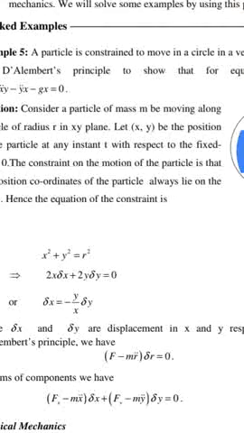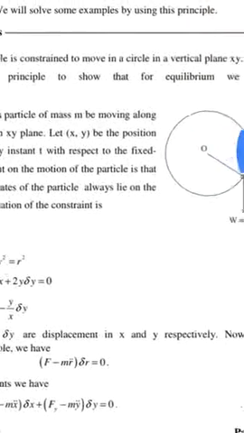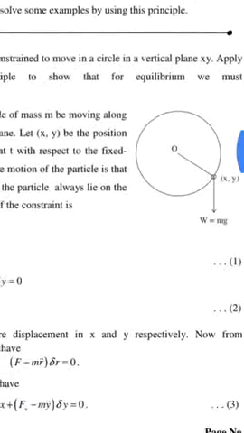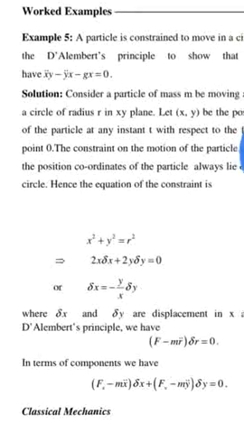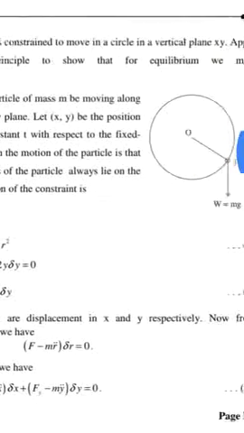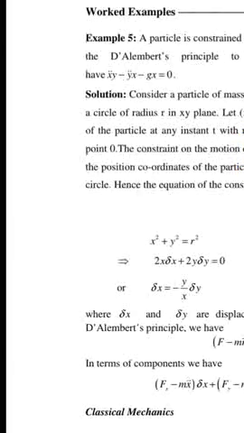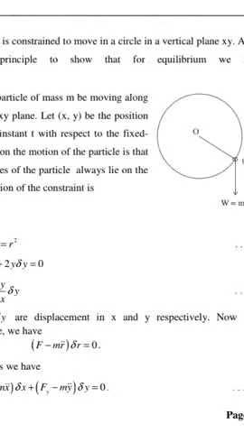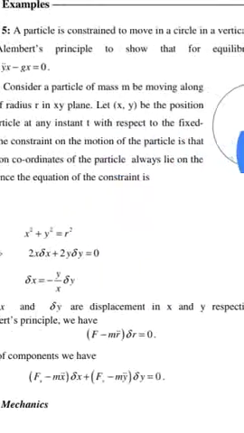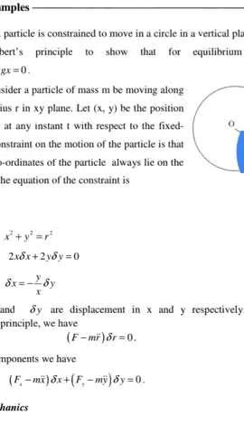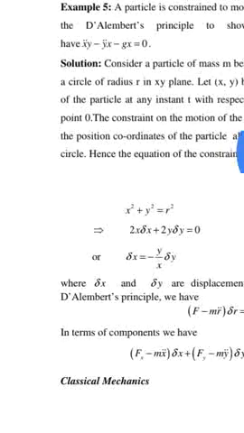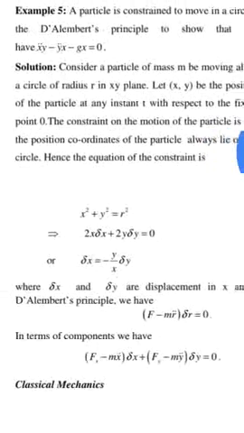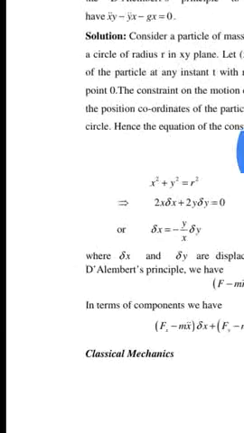Example: a particle is constrained to move in a circle in a vertical plane xy. Apply D'Alembert's principle to show that the equation of motion must be x double dot y minus y double dot x minus gx is equal to 0. Consider a particle of mass m moving along a circular path of radius r in the xy plane. Let (x, y) be the position of the particle at an instant t with respect to the fixed point O.